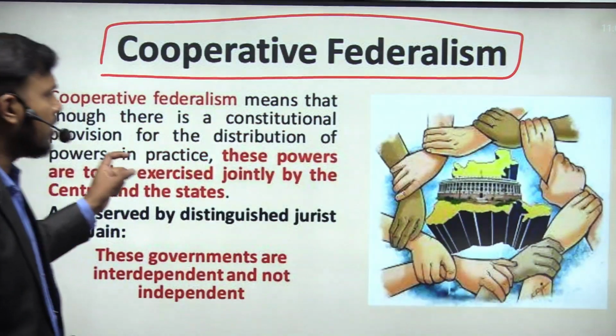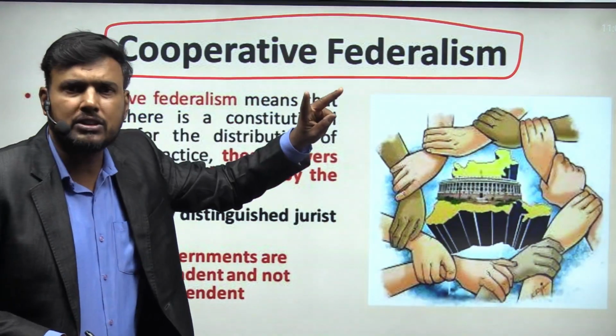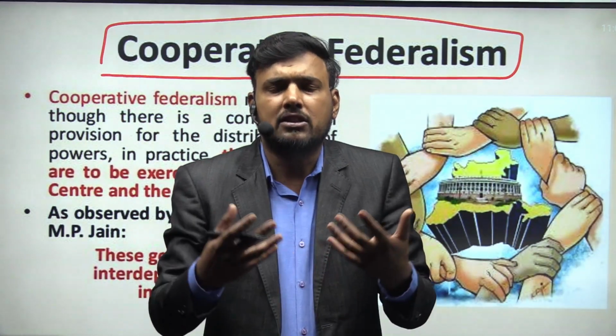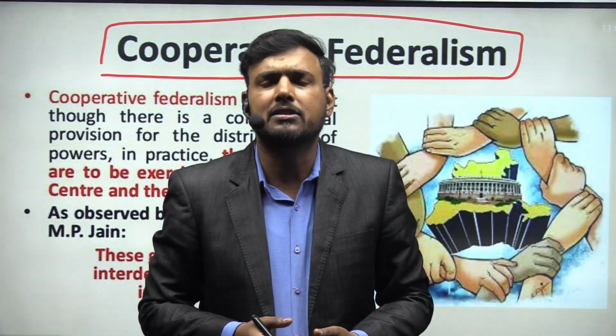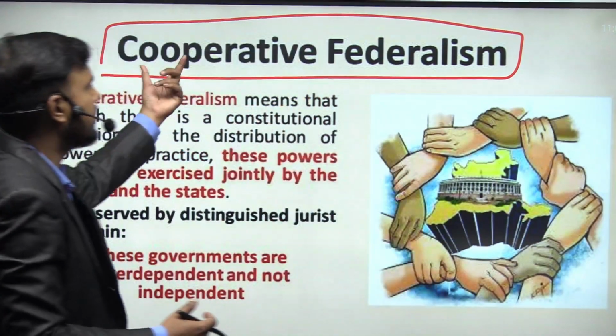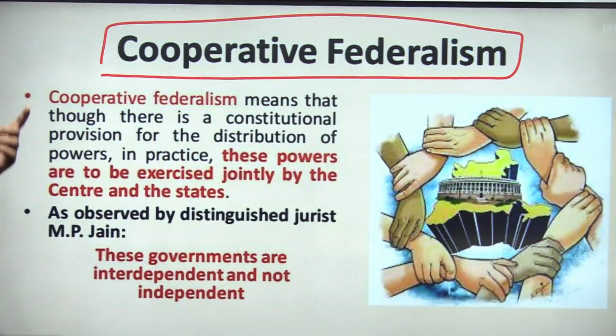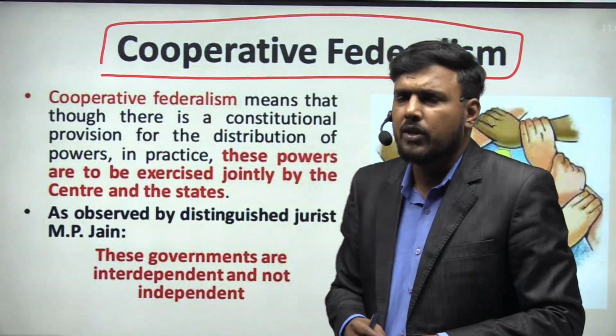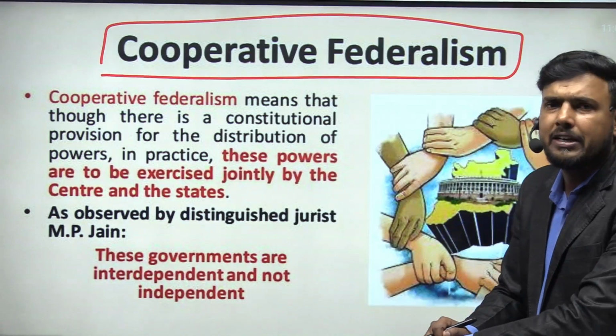So in terms of polity, we know that in federalism there are two stakeholders, that is the union government and the state government. When these two units cooperate among themselves for the governance, that is what we call cooperative federalism. It can be defined as where the state government and the union government cooperate with each other, with the provisions, the powers, the responsibilities which have been shared with them. That is how you define cooperative federalism.